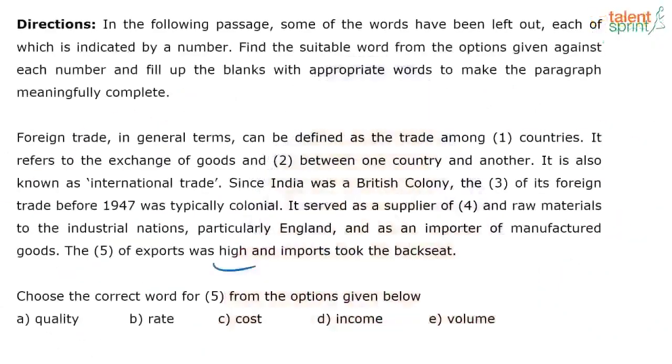So rate and cost and income are not applicable here in the context, which means it has to be so much bulk went out of our country, right? We got exploited, most of the resources were. It has to be volume, not quality. Because of the good quality, the volume shot up, and that's why imports took the back seat. We didn't receive much, we gave much.